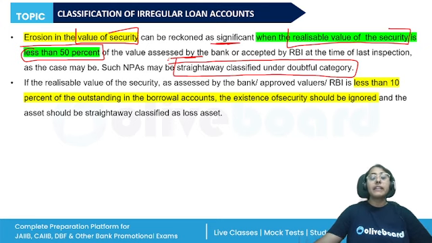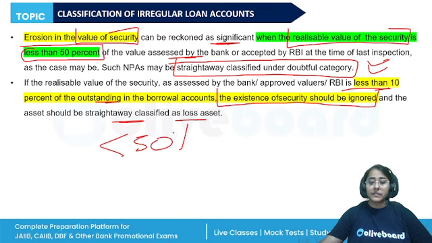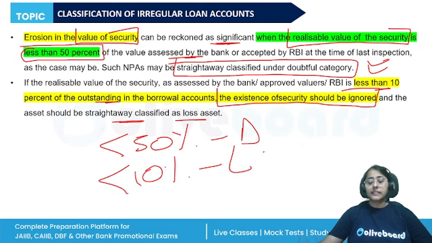So the question can be framed like, when the realizable value of the security is less than 50%, how are we going to categorize the asset? We will straight away classify it under the doubtful category. And if the realizable value is less than 10% of the outstanding, then the existence of the security should be ignored and straight away we will classify it as loss asset. So remaining less than 50%, doubtful category, and remaining less than 10%, loss asset.